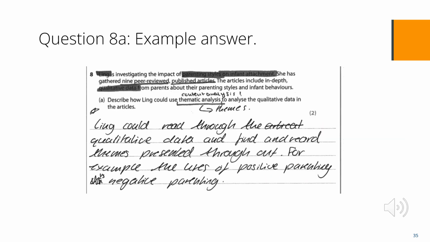Please read through this answer and decide what mark you would give it. This answer scored 1 mark. The candidate has clearly linked the answer through positive and negative parenting at the end of the answer. It was given 1 mark for describing how Lynn could read and find and record themes throughout.